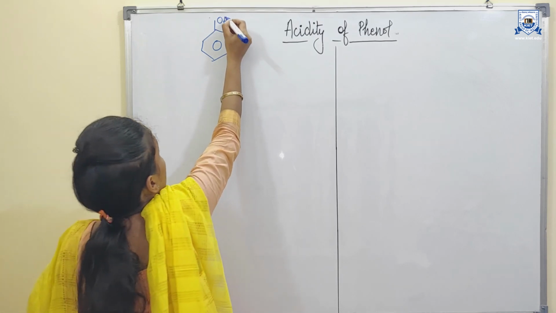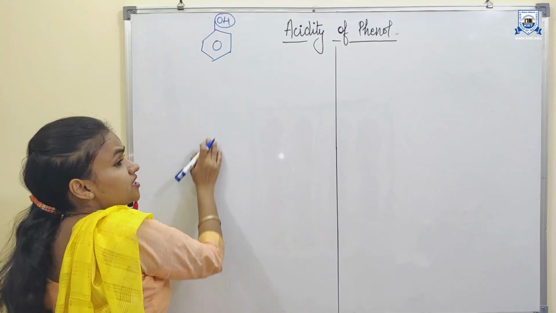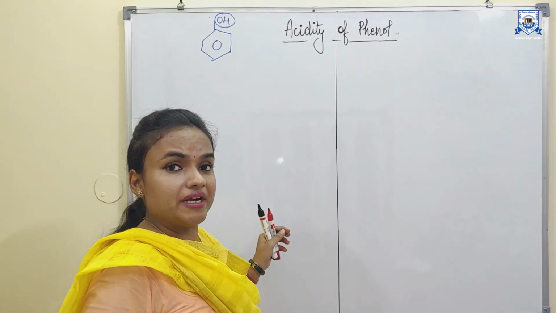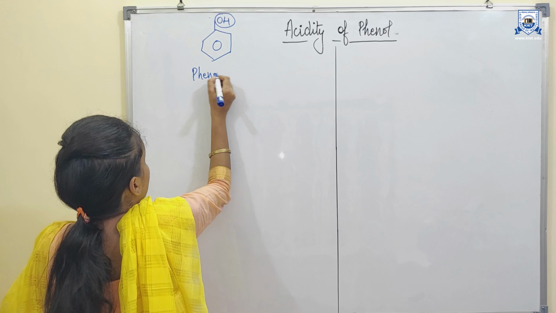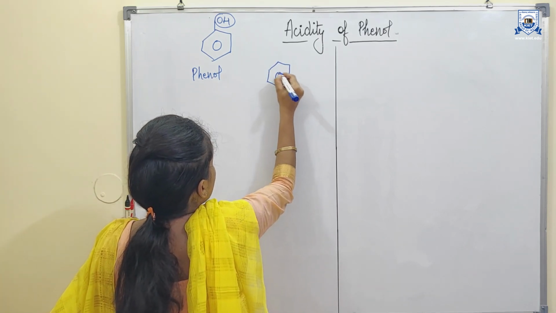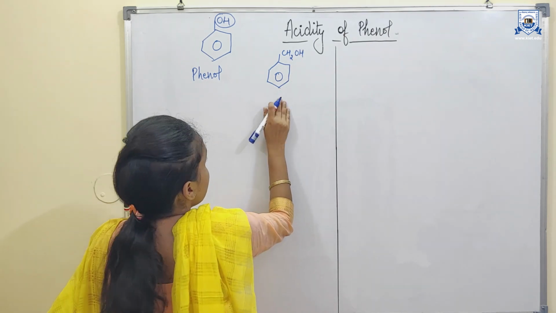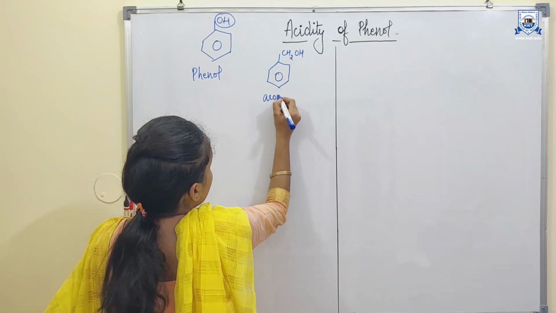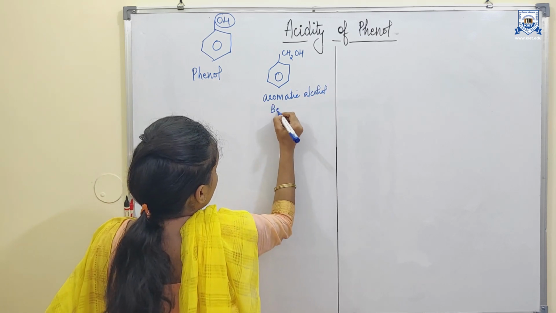If this hydroxyl group is not directly attached to the benzene ring, then it is not called phenol, it is called an aromatic alcohol. This is phenol. And if the hydroxyl group is not directly attached, it is called an aromatic alcohol. It is benzyl alcohol.